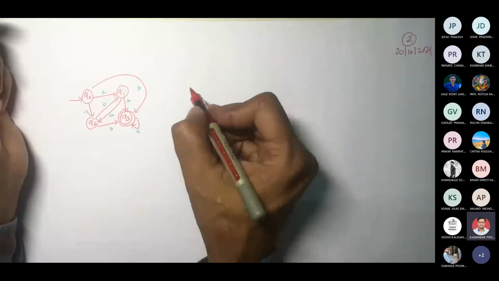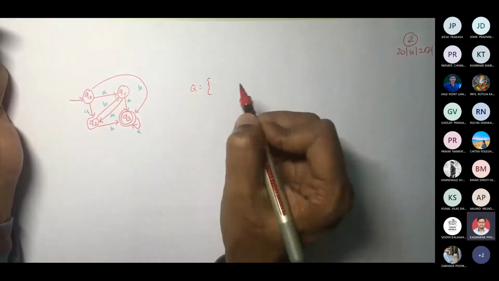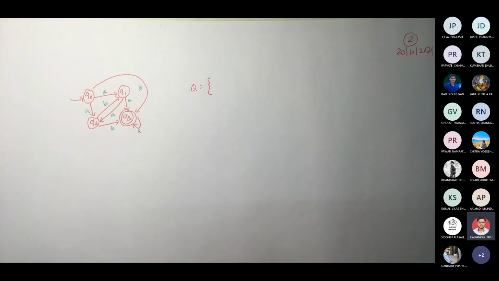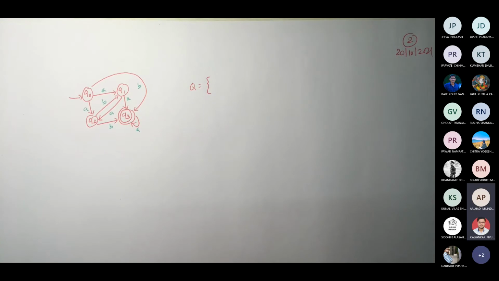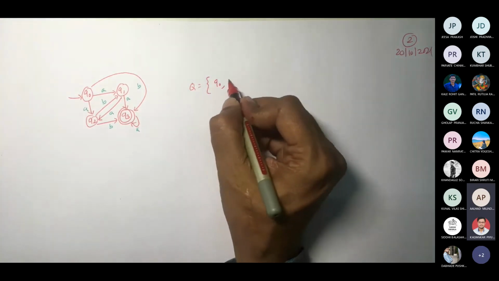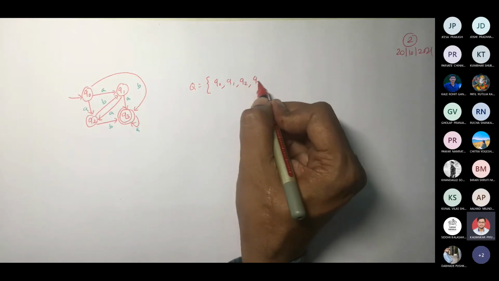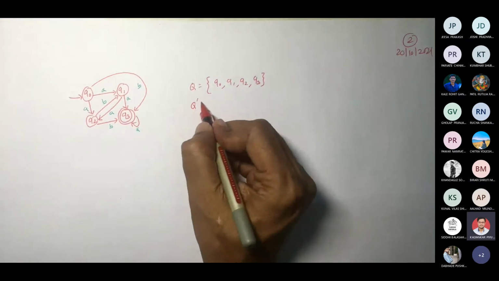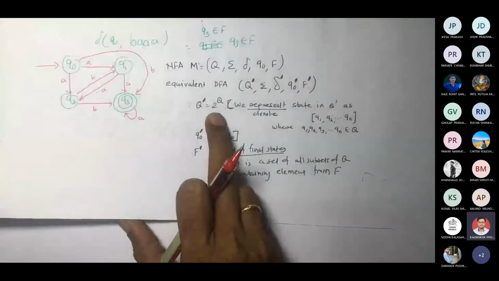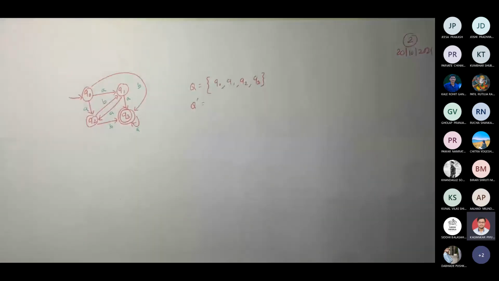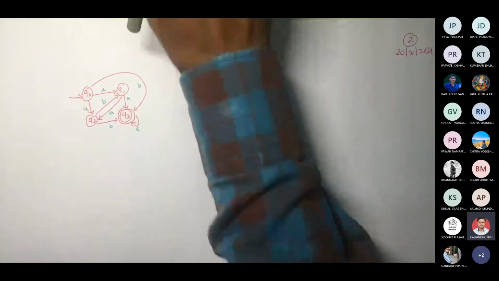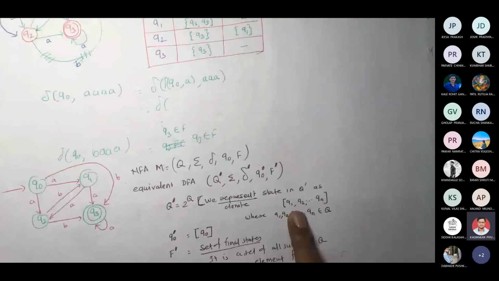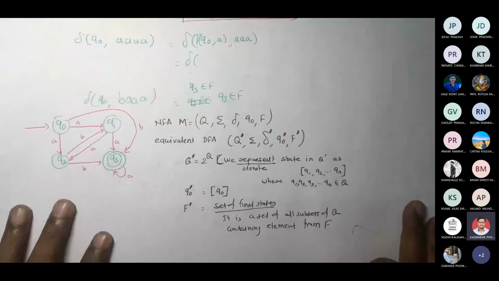What is Q in this case? Can you tell me? Q0, Q1, Q2, Q3. How many elements are there? 4. Now we have to write Q dash. As per the Q dash definition, we said it is 2 raised to Q. Fine, so let us write it. I will write that in square brackets because we said every element in Q dash is represented this way. So let me add this screenshot for your reference.